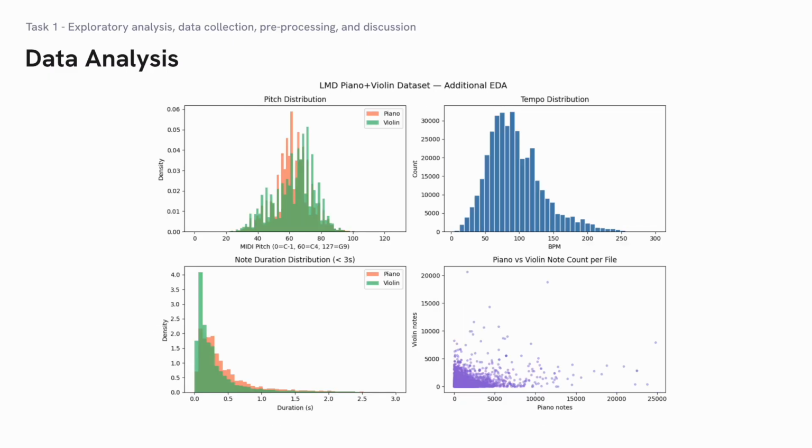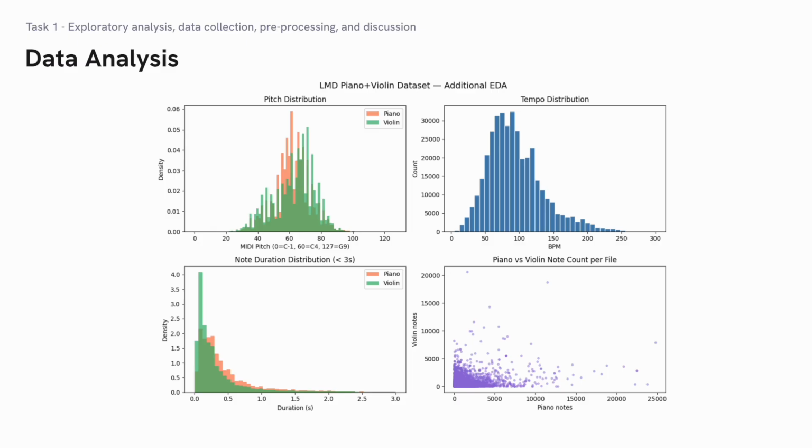The second set of plots gives us additional insights. Looking at the pitch distribution, both piano and violin are centered around MIDI pitch 60 to 70, which corresponds to middle C and above, which is the typical range for melodic instruments.